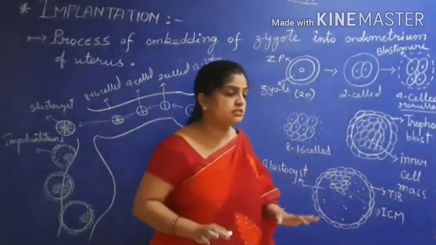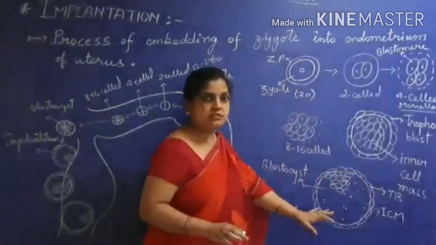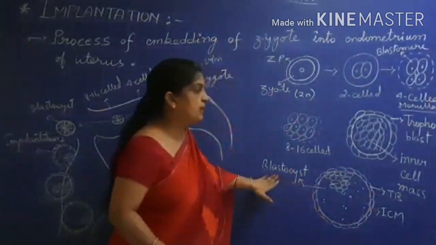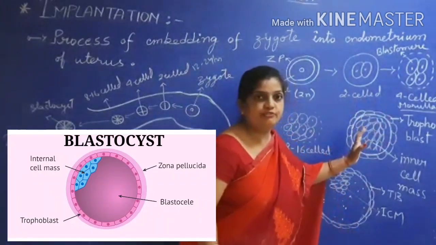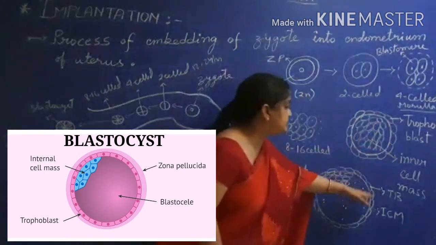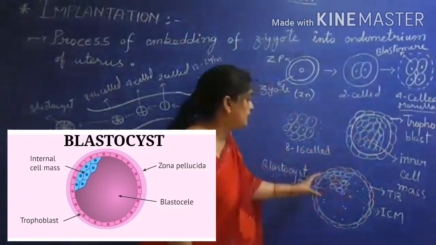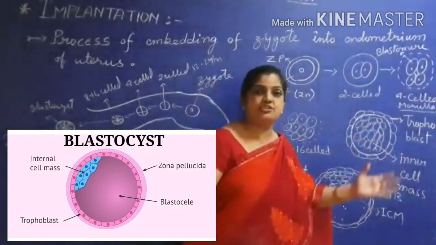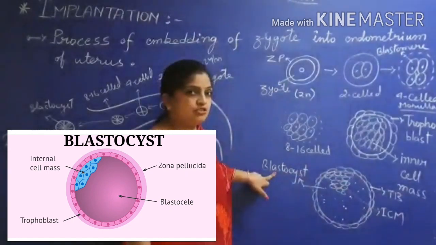Now they are differentiated. You can see here, this is the final stage, and this structure is called a blastocyst. Here you can say the blastula stage has been formed. Morula was formed, blastula has formed. When this structure develops and differentiates completely, the name given to it is blastocyst.